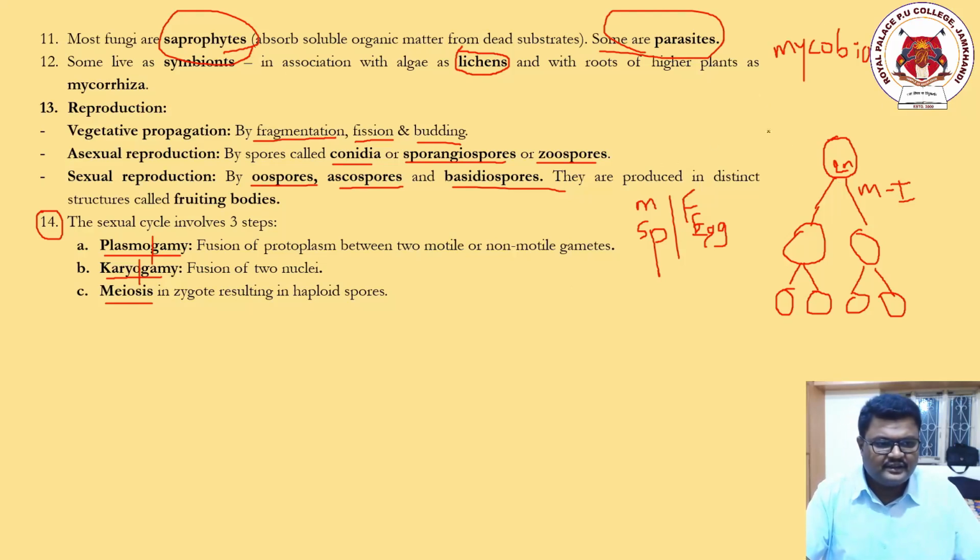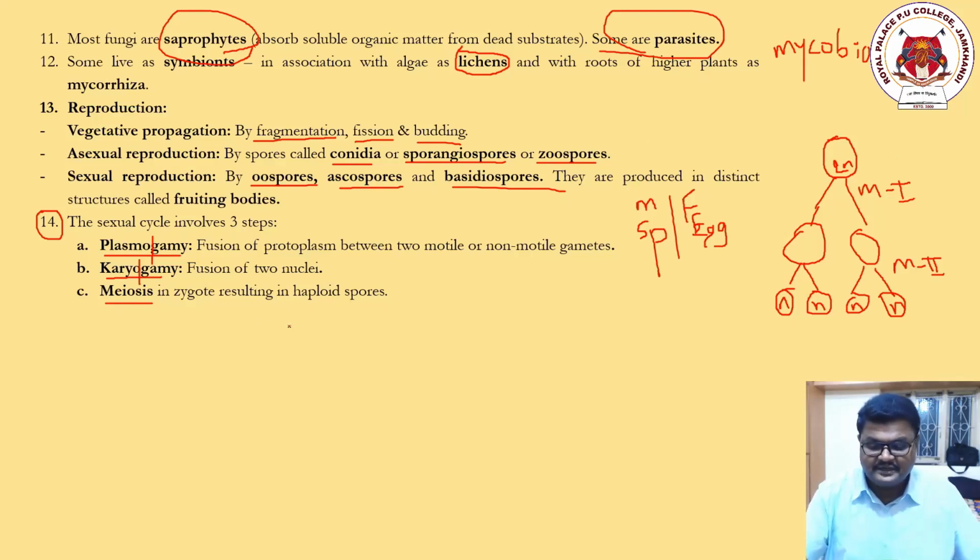In the first cycle it creates two cells, and in meiosis 2 it creates 4 daughter cells, and each daughter cell is haploid in nature. A 2n body giving rise to 4 haploid daughter cells is called meiosis.